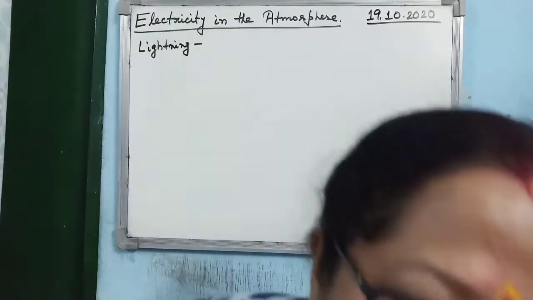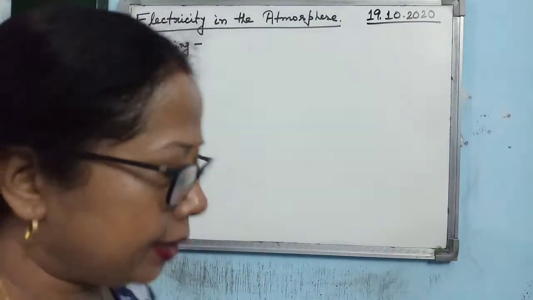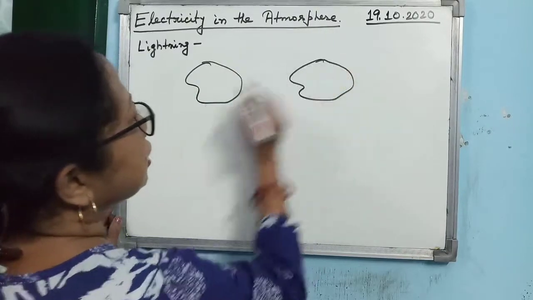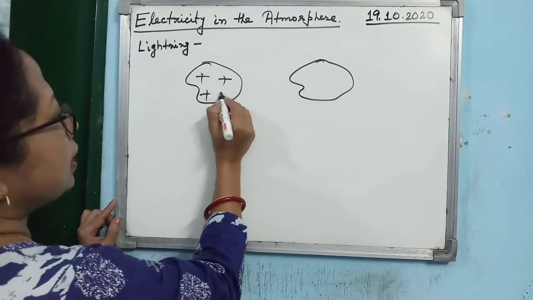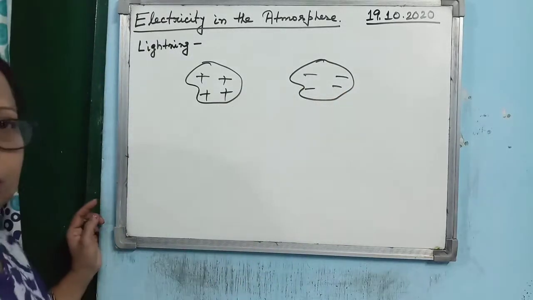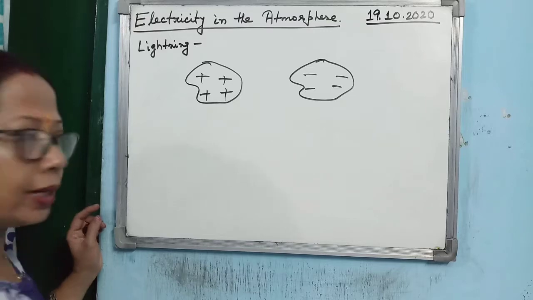Now we have seen the presence of electricity in the atmosphere, that is the lightning. So what is lightning? Just try to understand it. Suppose there are two oppositely charged clouds. One is positively charged, another is negatively charged. They are coming closer to each other. This is one case.